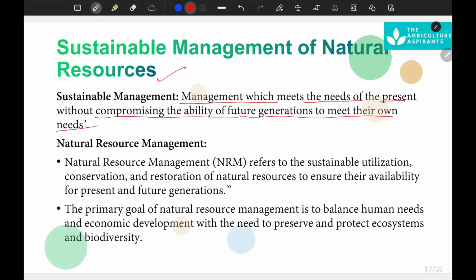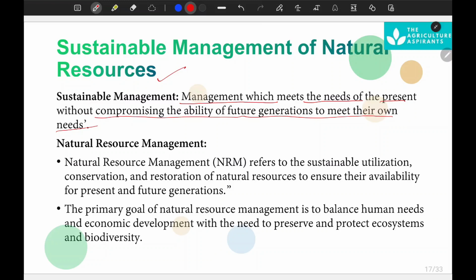What it means is that we utilize resources in such a way that we satisfy our present needs and don't over exploit them, so that future generations can also utilize them.